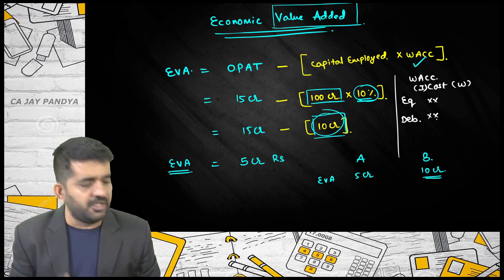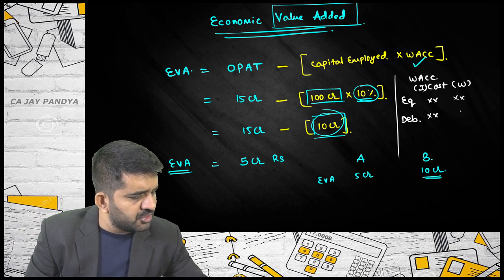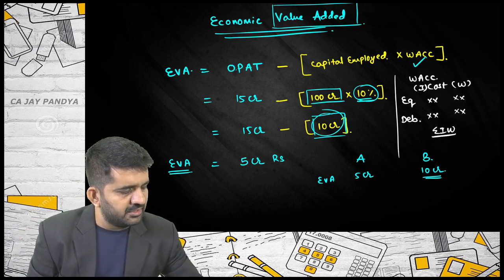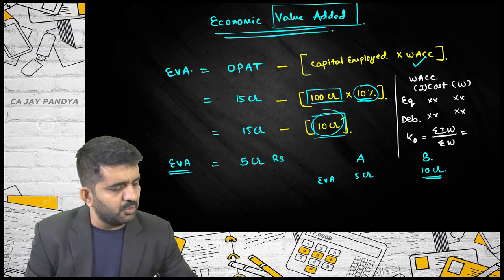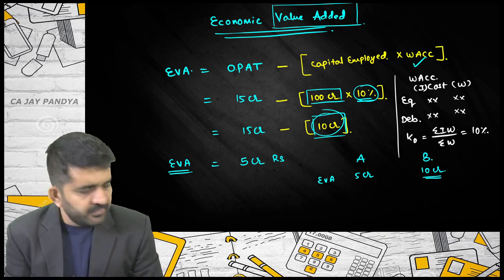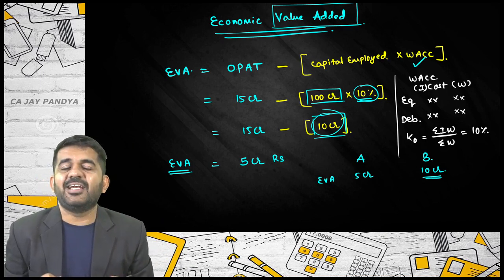That you will have to go to intermediate. Write down its market value over here. Find out weighted average: sigma IW divided by sigma W, and that is nothing but overall cost of capital. In our example, we have taken 10%. Is it alright? So this is a weighted average cost of capital.